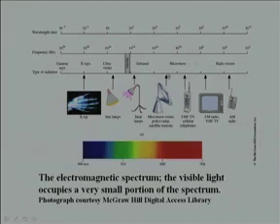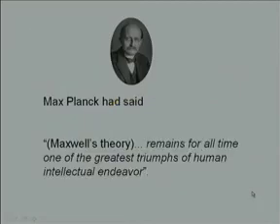All these travel with an identical velocity in vacuum, and this is the entire electromagnetic spectrum, which are solutions of the Maxwell's equations. So, Max Planck, an outstanding physicist, had said that Maxwell's theory remains for all time one of the greatest triumphs of human intellectual endeavor.